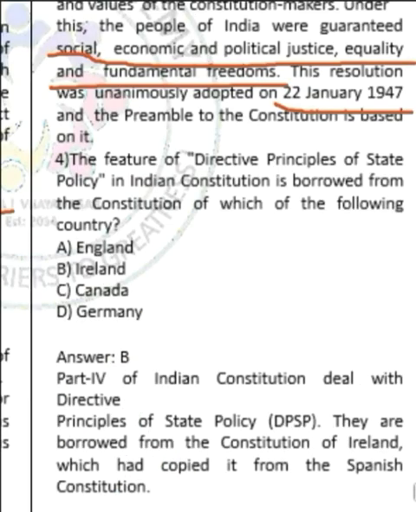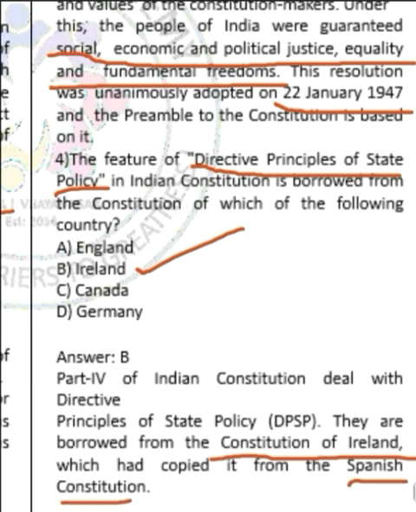Speaking about question number 4. Question number 4 is asking which country is the source of the feature directive principles of state policy in the Indian Constitution. Correct answer is option B, Ireland. The feature of directive principles of state policy is borrowed from the Constitution of Ireland, and this feature in Ireland was in turn borrowed from the Spanish Constitution.